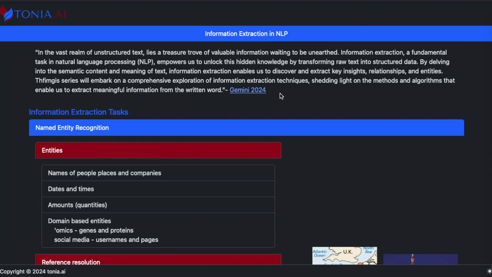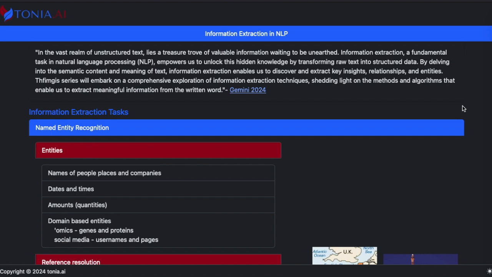If you ask Gemini, as of 2024, in the vast realm of unstructured text lies a treasure trove of valuable information waiting to be unearthed. Information extraction, a fundamental task in natural language processing, empowers us to unlock this hidden knowledge by transforming raw text into structured data. By delving into the semantic content and meaning of text, information extraction enables us to discover and extract key insights, relationships, and entities.